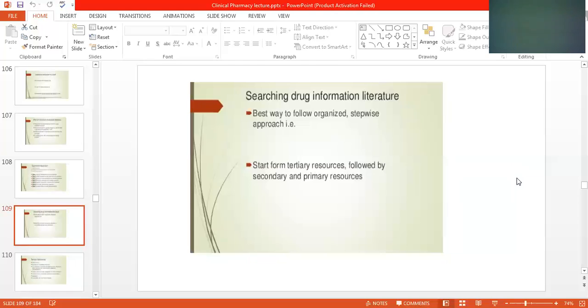Searching drug literature: the best way is to follow an organized stepwise approach. Start from tertiary resources, followed by secondary and primary. Primary research means directly asking the question. Secondary is studying information from the subject, and the tertiary is someone else's compilation.